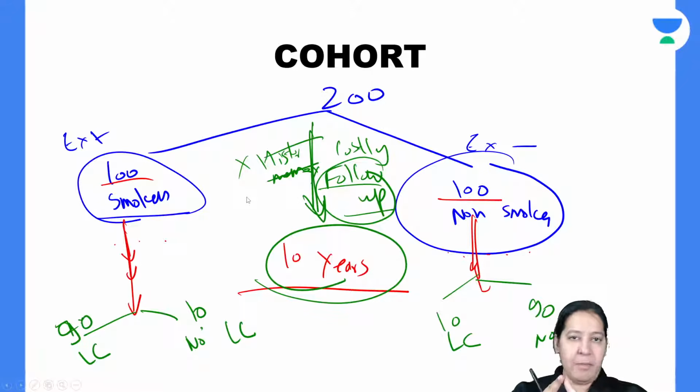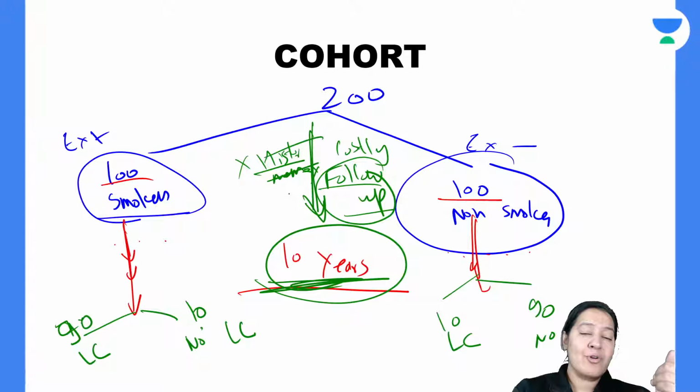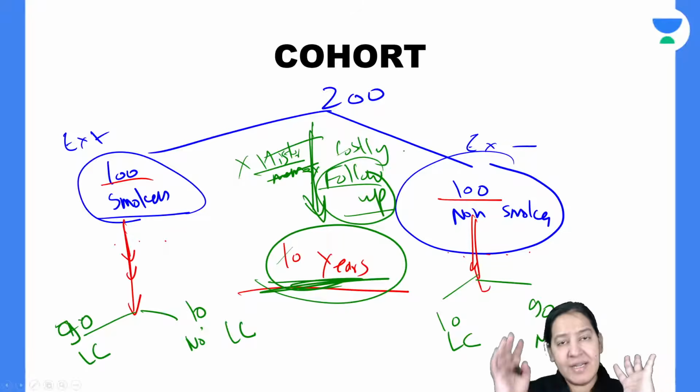So it is costly. Number one, it is costly. Number two, it is time consuming. It will require 10 years ahead. If you want to take history, you can take it in one day. So case control study can be closed in one day, but cohort study requires years for follow up. So it requires many years. That is the drawback. So it is costly and it requires years, but it is more authentic.